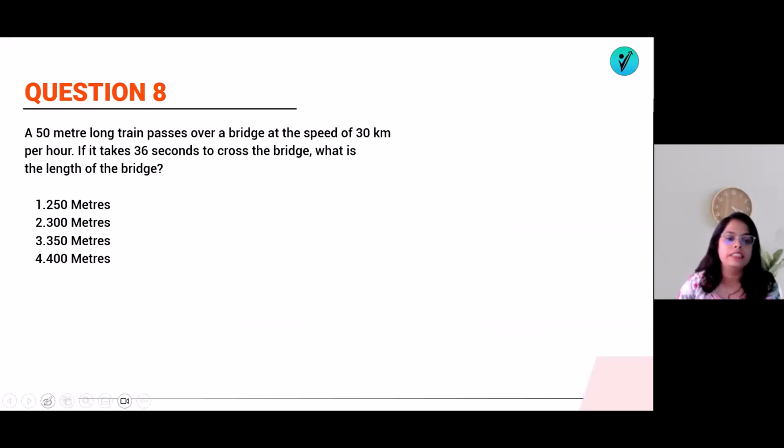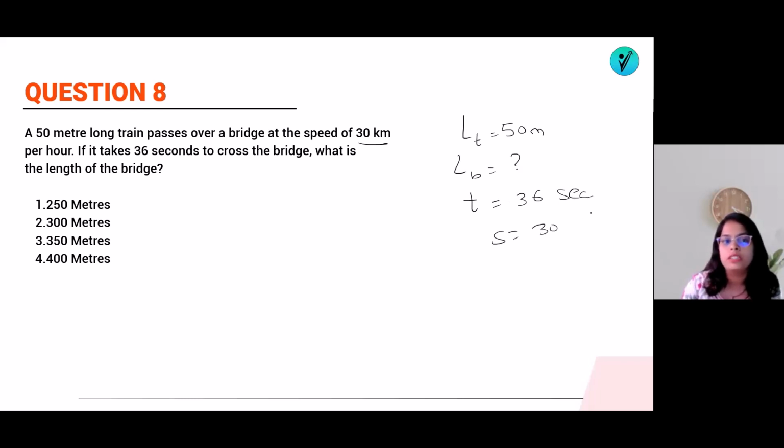Okay. Now the next one is a 50-meter long train passes over a bridge at the speed of 30 km per hour. If it takes 36 seconds to cross the bridge, what is the length of the bridge? Now what we know is that the length of the train is equal to 50 meter. Length of the bridge we need to find out. Time required is 36 seconds and speed is equal to 30 kilometer per hour. So distance will be equal to LT plus LB,